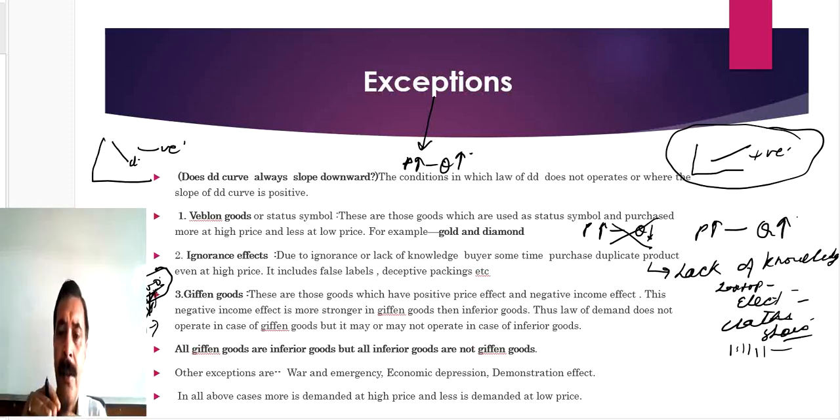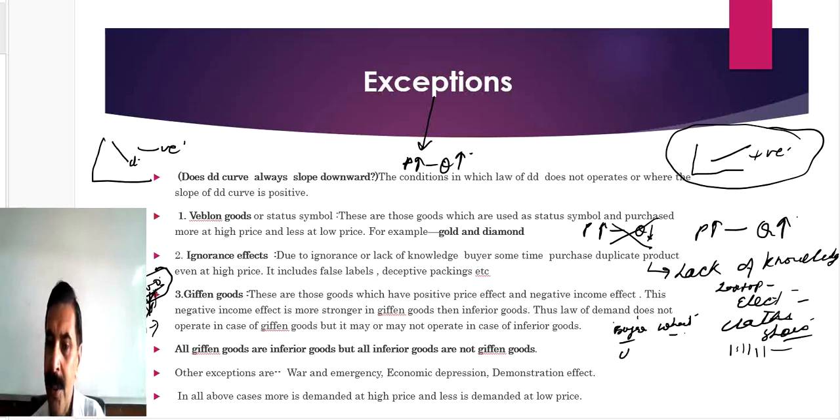These are generally low quality products, inferior goods, purchased by the very poor, and these are their basic necessity. Like a consumer is consuming bajra and wheat, keeping other things constant, we should not consider health issues or the season. Bajra is much cheaper in comparison to wheat.